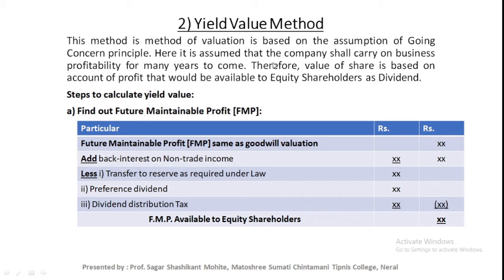Here it is assumed that the company shall carry on business profitably for many years to come. Therefore value of share is based on the amount of profit that would be available to equity shareholder as a dividend. This is the basic idea behind the yield value method.